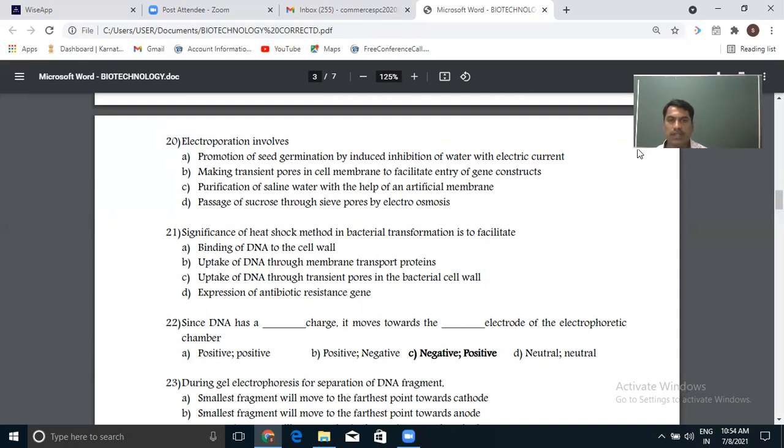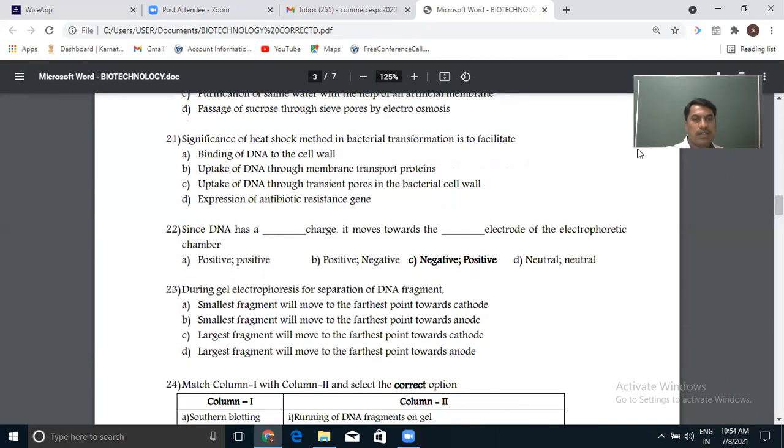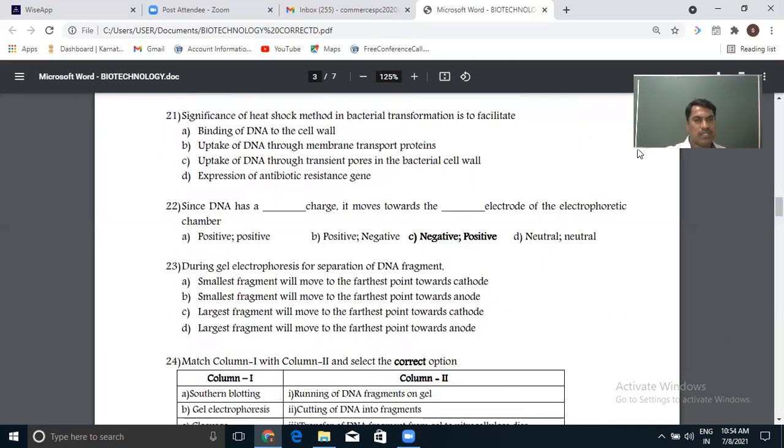So the answer is making transient pores in the cell membrane of the host cell to facilitate the entry of the gene construct, that is the plasmid, not the other things. Purification and all these things are not the answer here. They are just given as distractors.